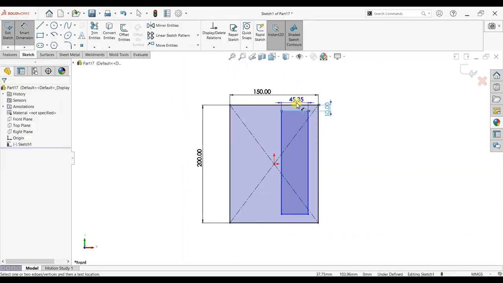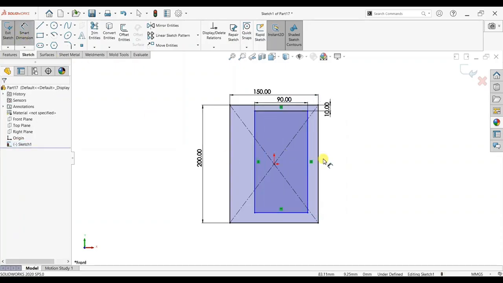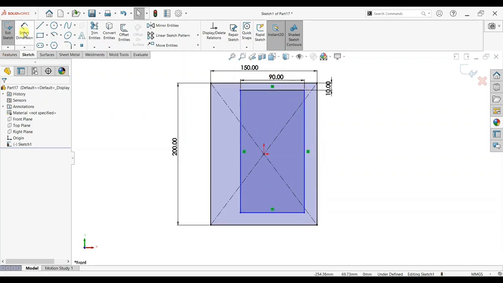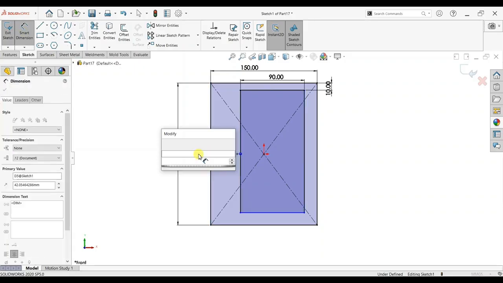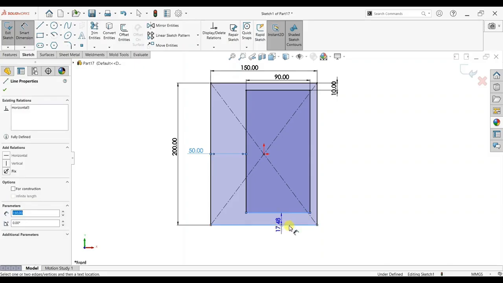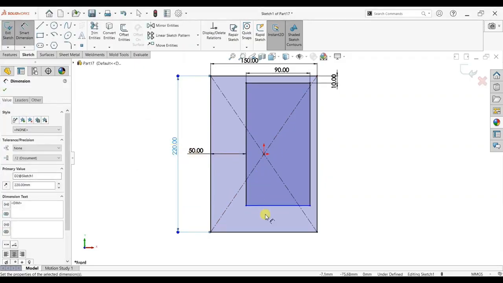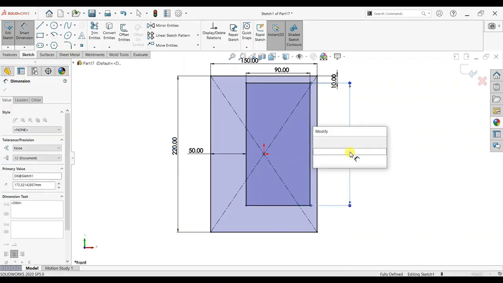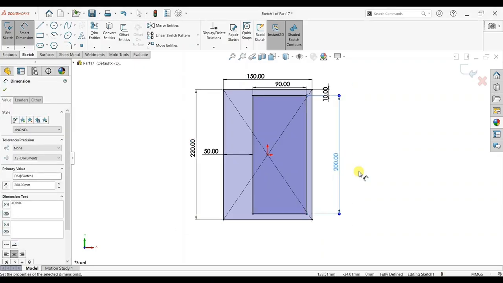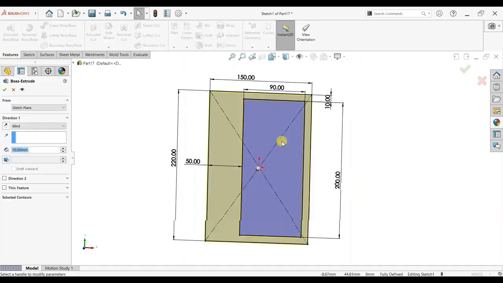Add another rectangular, give dimension of 10 mm, 90 mm, 50 mm, and bottom side add 200 mm is our inside dimension.